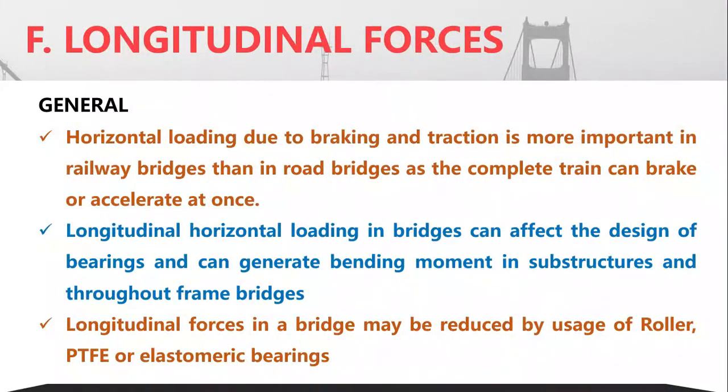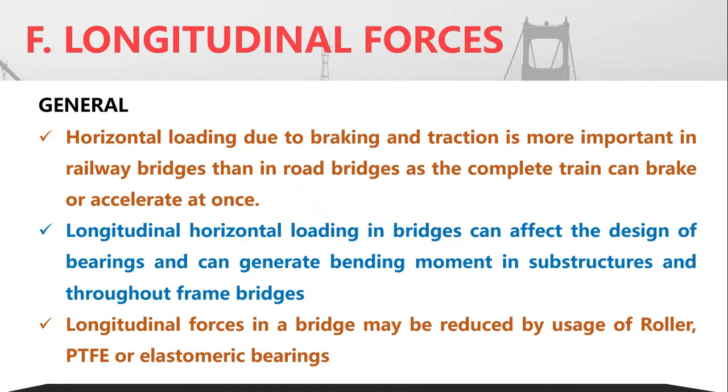Now, the horizontal loading due to braking and traction is more important in the case of railway bridges than compared to road bridges. Because the difference is that in case of trains, both the acceleration as well as the braking effect take place simultaneously at once. In case of roadways, there are a large number of vehicles, and these vehicles will be moving in different directions.